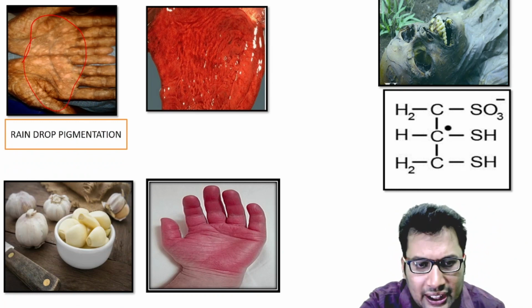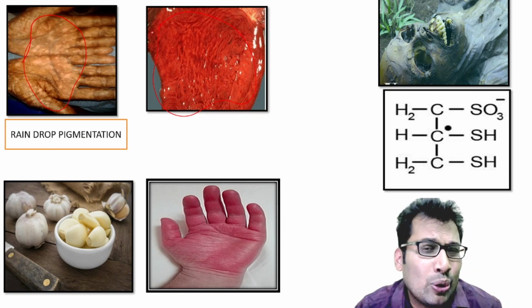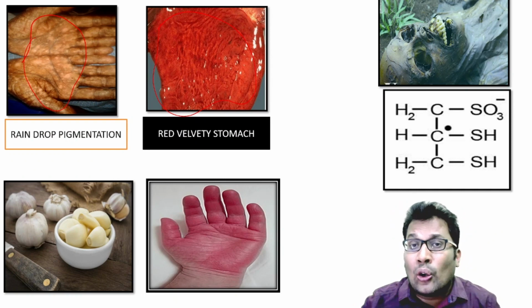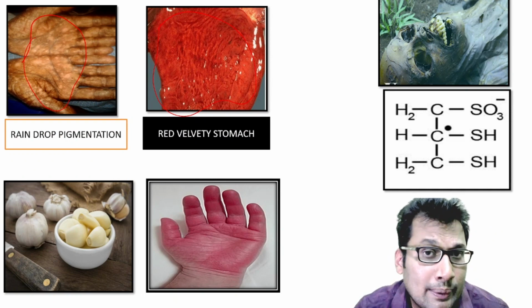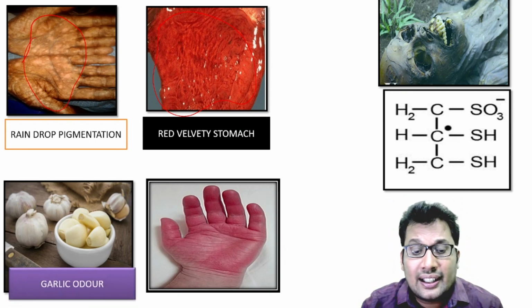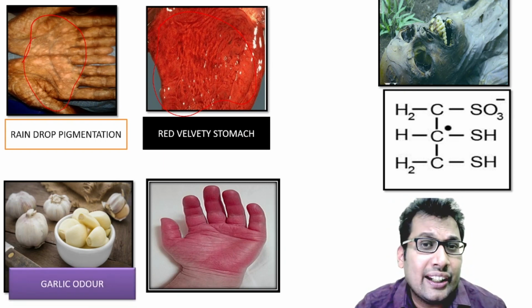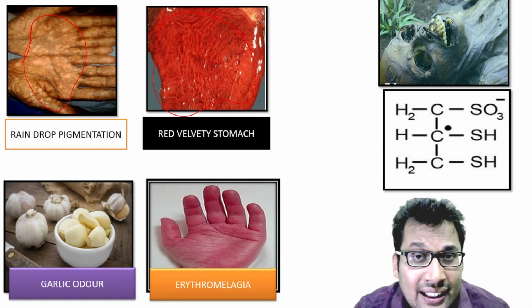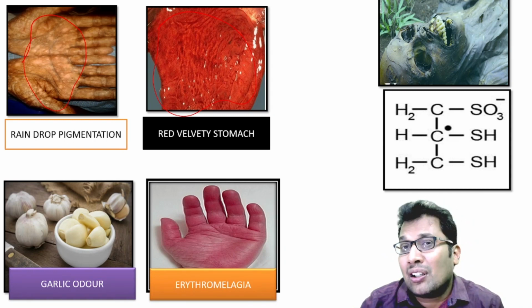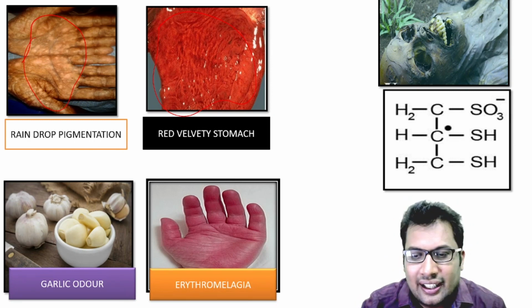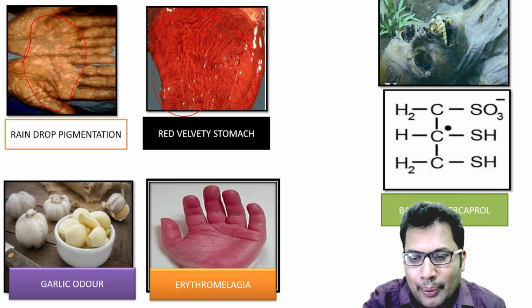In the second picture you can see a red color, red velvety stomach because of hemorrhagic gastroenteritis. Garlic odor, just to help you remember in exam, is seen in phosphorus poisoning also. And there is one more important finding, erythromelalgia. And arsenic can be found in dead bodies even after many years. Okay, it retards putrefaction.